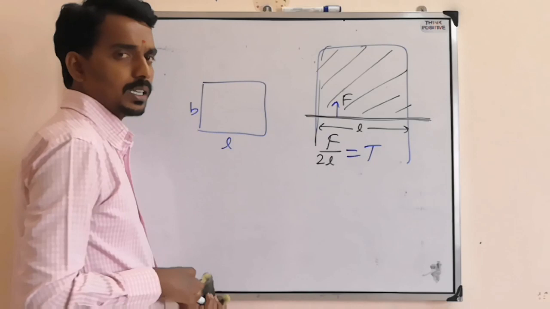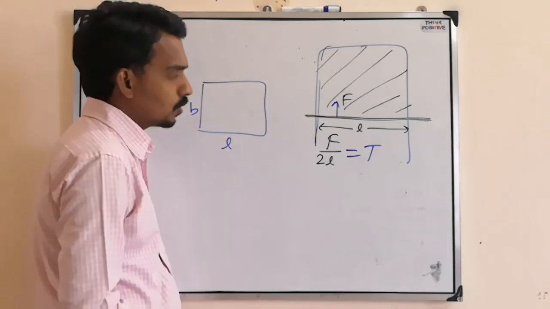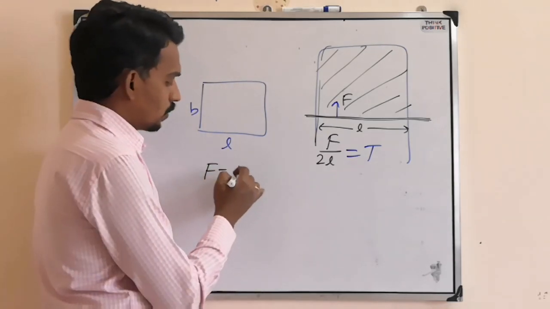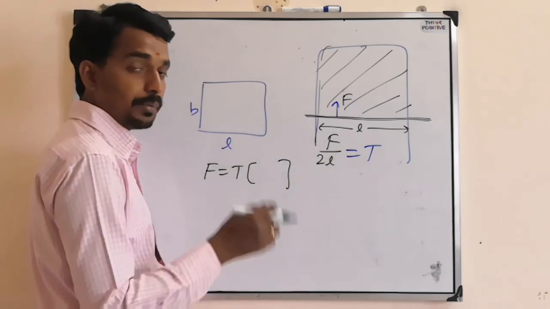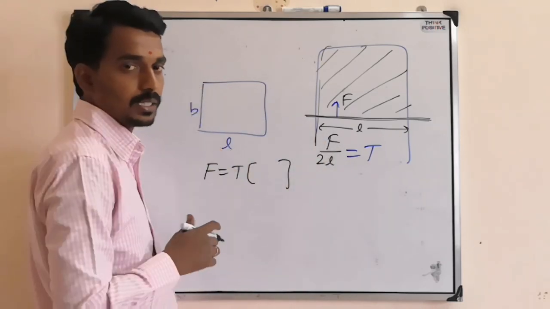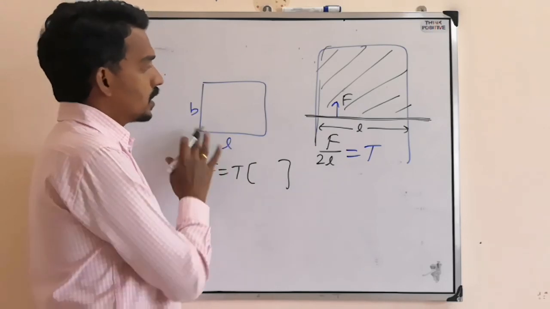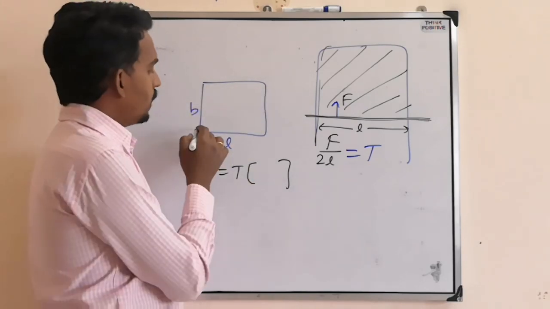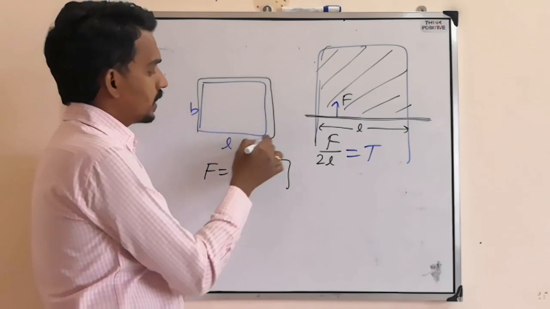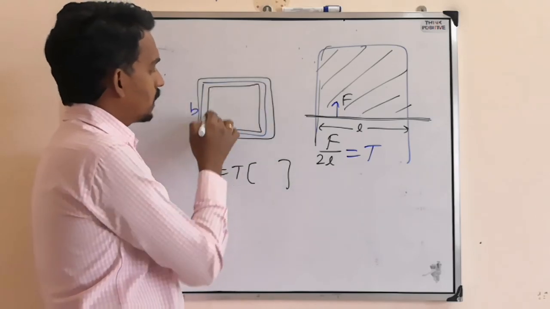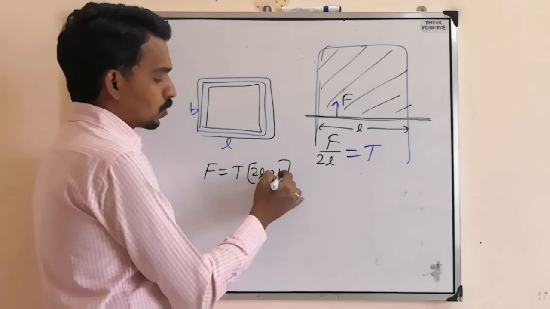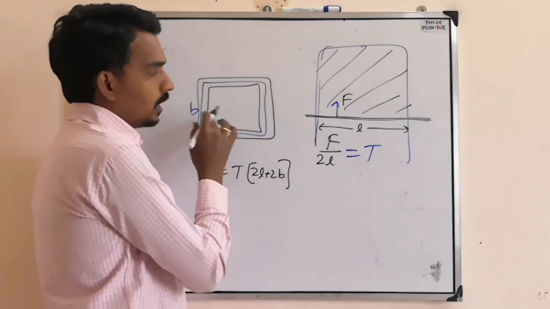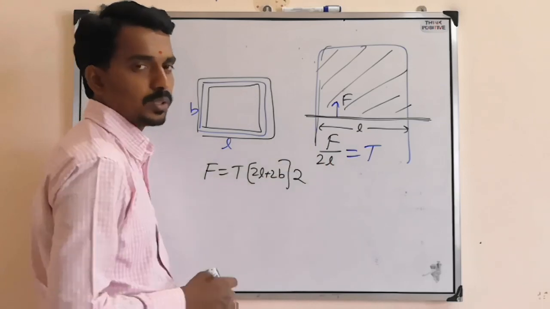If you put it on the water surface, then it experiences force due to surface tension. Force equals T into length. Don't always take 2L, take the effective length which is in contact with the liquid. Suppose this is a frame. Frame means the outside layer is in contact and the inside layer is in contact. So if you take the perimeter 2L plus 2B for the inside, then outside means 2 times.